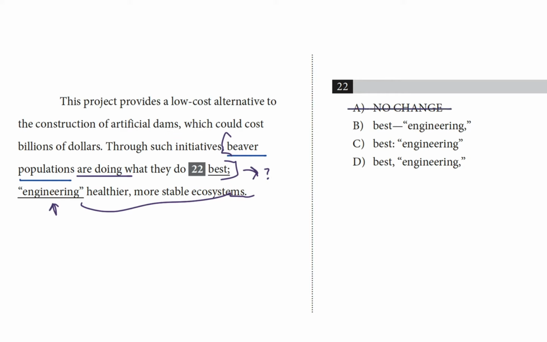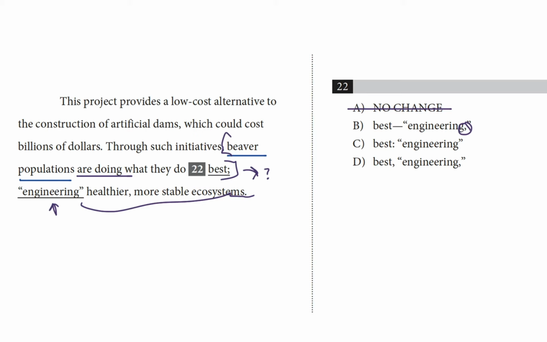Let's test the next choice with an em dash. So em dashes are usually used in pairs to set off asides, but they can also be used like colons to set up examples. But also like colons, they have to come after independent clauses when they're used this way. Okay, that checks out so far. But there's something else happening here in this choice. There's that comma after engineering, which chops up this second part of the sentence in this weird, awkward way.